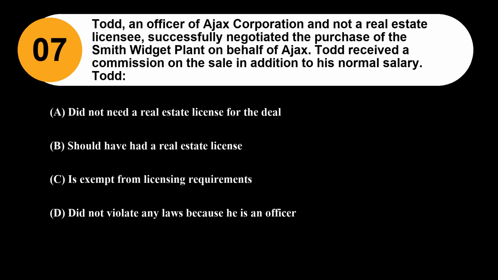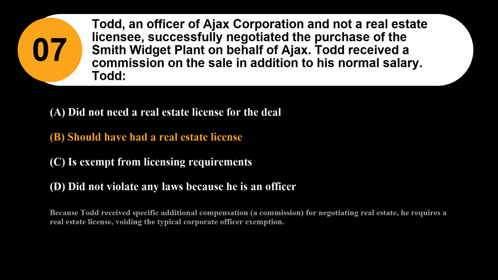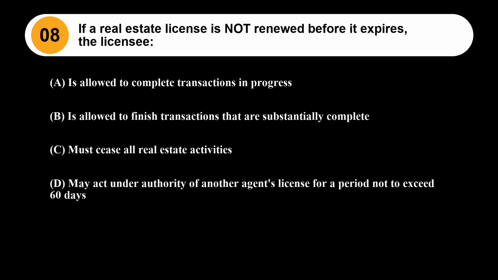Option D, did not violate any laws because he is an officer. The correct answer is Option B, should have had a real estate license. Because Todd received specific additional compensation, a commission, for negotiating real estate, he requires a real estate license, voiding the typical corporate officer exemption.